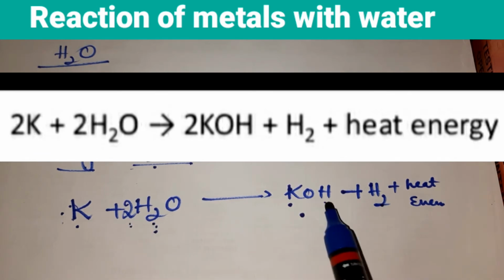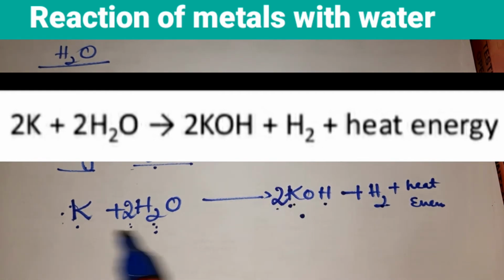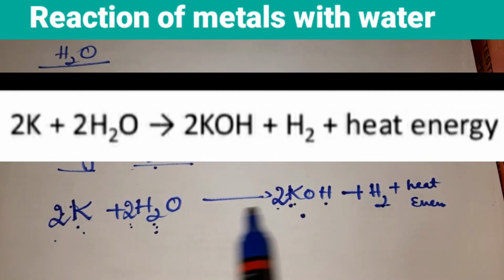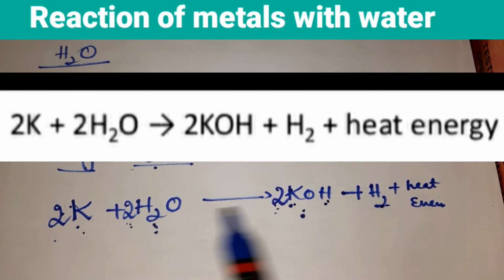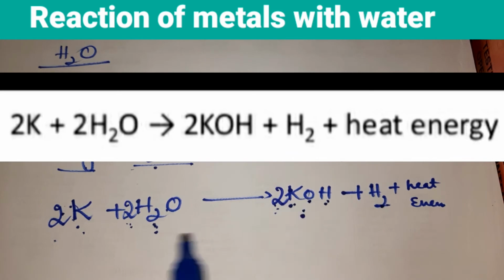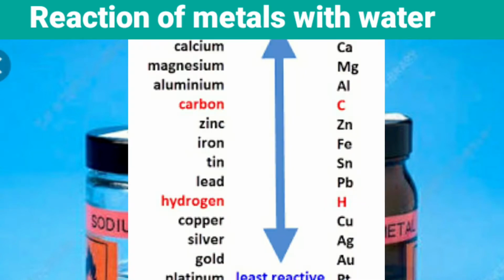Hydrogen is 4 here, here you have 3. So add 2 here. So you have 2K, here 2K. 2K, 2K, 4 atoms of hydrogen, 2H, H2, 4, 2O, 2O. So the equation is balanced. These metals like sodium and potassium are highly reactive, and that's the reason they react vigorously with cold water. Now if you see the metallic series, children, those metals staying above hydrogen in the electrochemical series react with